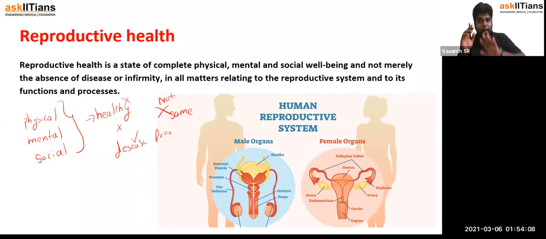What if we apply it to the reproductive perspective, the reproductive system and its function and process? Then we call it reproductive health. All this is applicable to human reproduction, and I'm not framing it; it was framed by WHO themselves. So the physical, mental, and social well-being of a human being with respect to the reproductive system, its function, and process is called reproductive health.